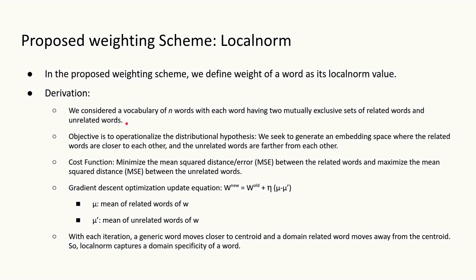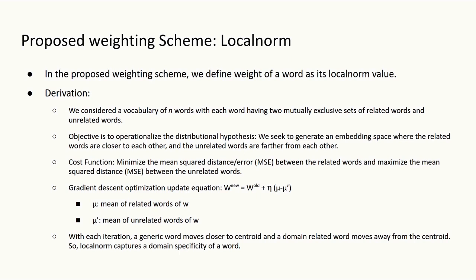For this, we consider a vocabulary of n words where each word will have a set of related words and a set of unrelated words. Here, the objective is to operationalize the distributional hypothesis for these n words. In other words, we seek to generate an embedding space for these n words where the related words are close to each other and the unrelated words are far away from each other. For this, we define a generic cost function which minimizes the mean square distance between the related words and maximizes the mean square distance between the unrelated words.